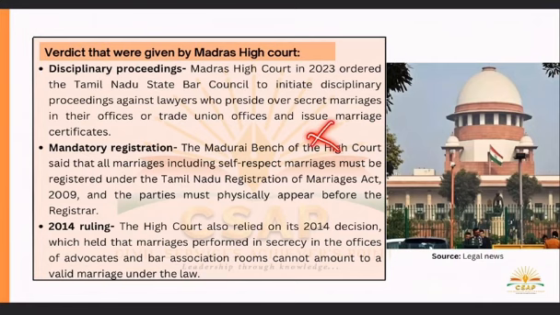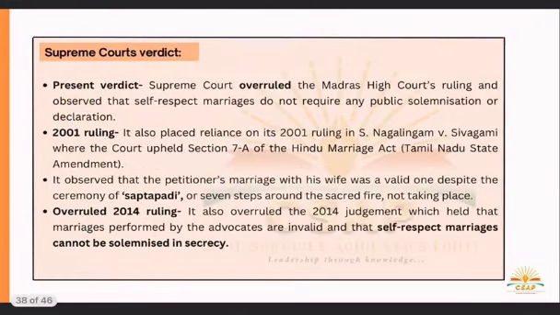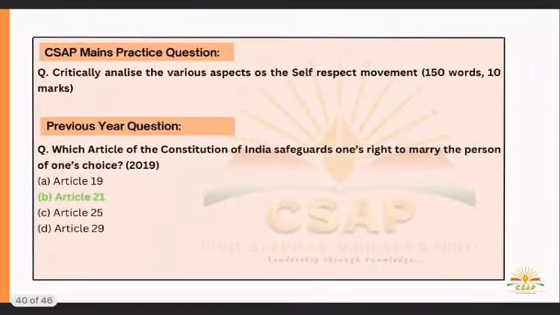Okay, obviously the Madras High Court stated that marriages performed by advocates are invalid. So that is why this ruling has come, so that is why self-respect marriage is very important. Okay, so in essence the law allows two Hindus to marry in the presence of friends or relatives without the need for a Brahmin priest or elaborate rituals, and therefore this law requires the consent of both the parties who must meet the minimum age requirement for marriage. Okay, so that was the self-respect marriage.